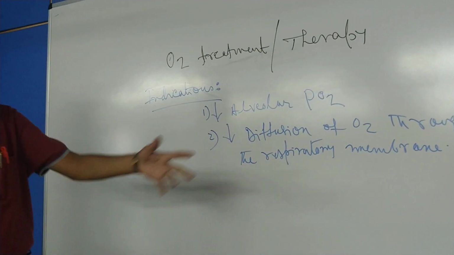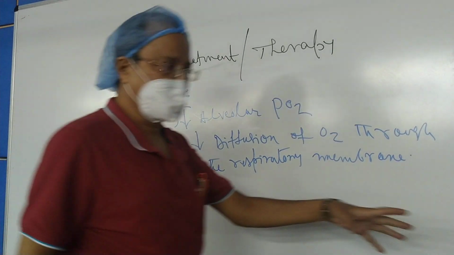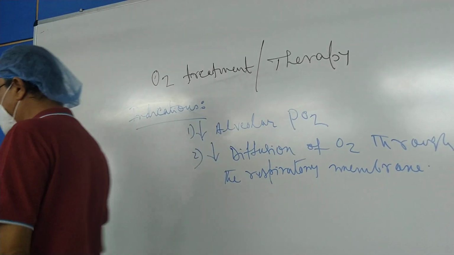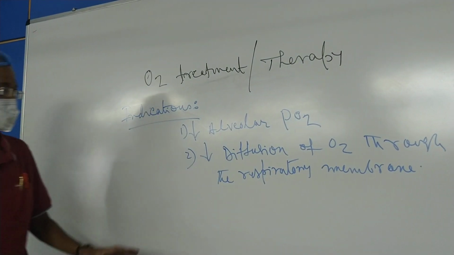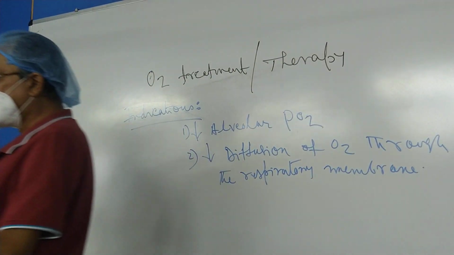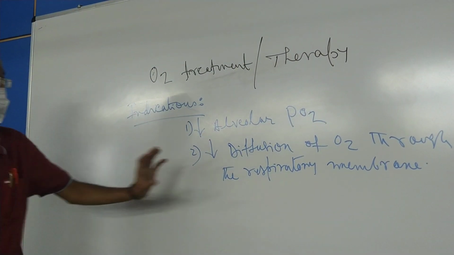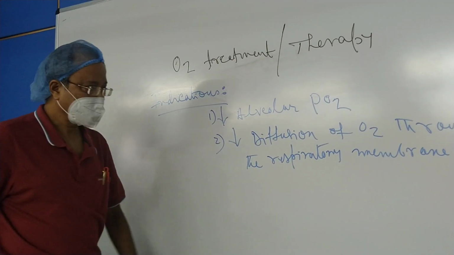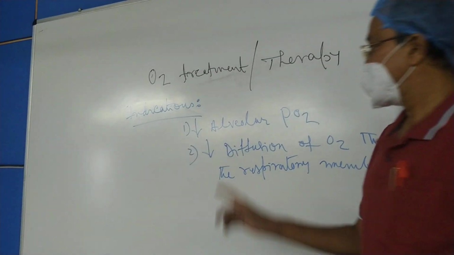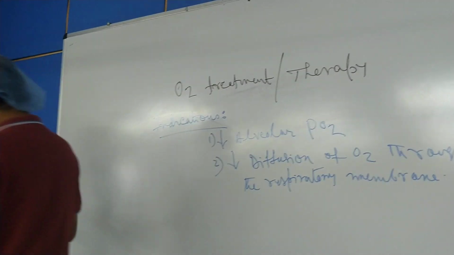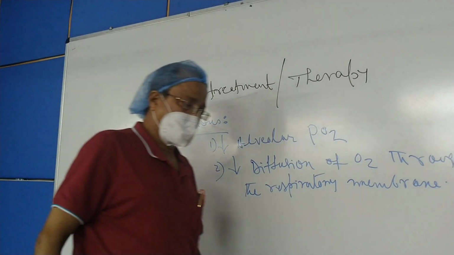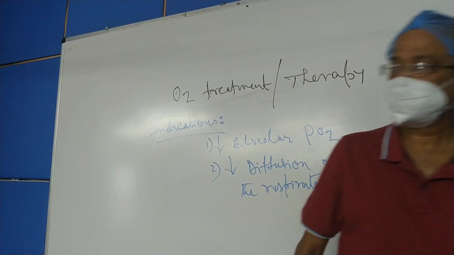Due to defects in the respiratory membrane, either pneumonitis or some problem in the lung interstitial tissue, there is defective diffusion of oxygen through the respiratory system. These are the two main indications of oxygen treatment, right? So, these two indications must be there for treatment with oxygen.